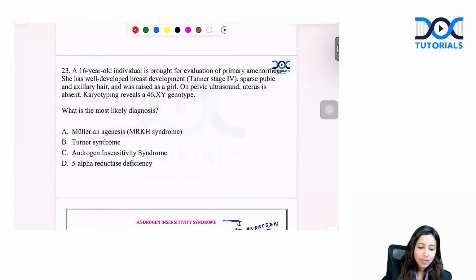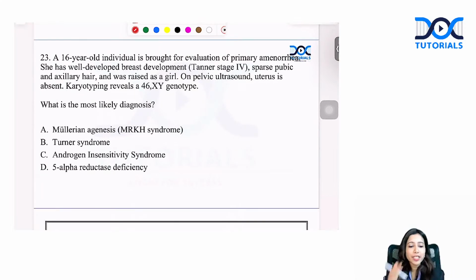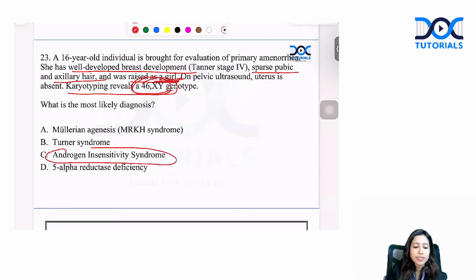All right. Moving to the next question. A 16-year-old individual is brought for evaluation of primary amenorrhea. She has very well developed breasts, Tanner stage 4. There is sparse pubic hair as well as axillary hair. The person was raised as a girl, but the karyotype is 46XY. Very well developed breast, no pubic hair or axillary hair, 46XY. What are you thinking about? All these are buzzwords. This is pointing towards androgen insensitivity syndrome.